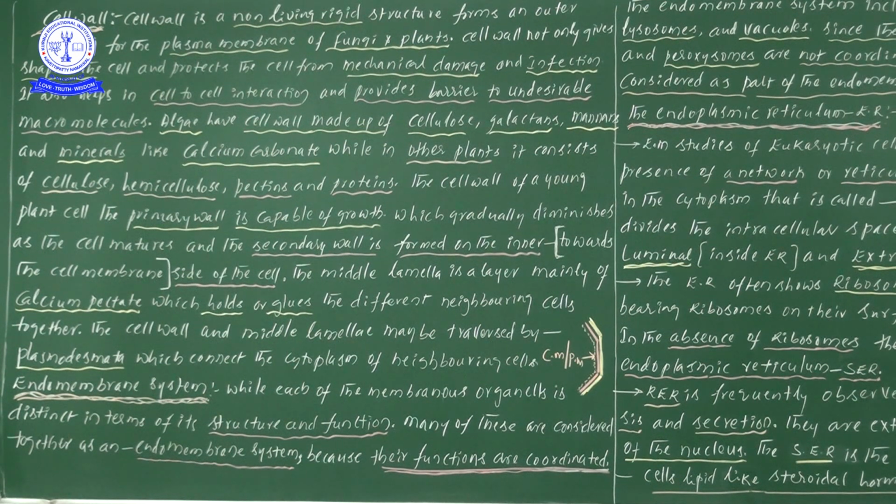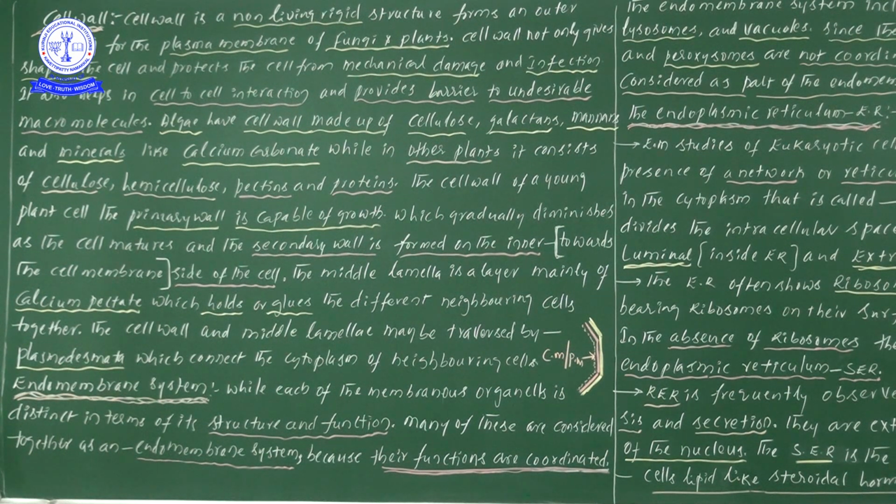Suppose the middle lamella is absent; the cells cannot be situated as a tissue, or we could not see the presence of tissue. Why? When we construct a wall, we keep bricks there, and between the bricks we put cement. Try to understand clearly.